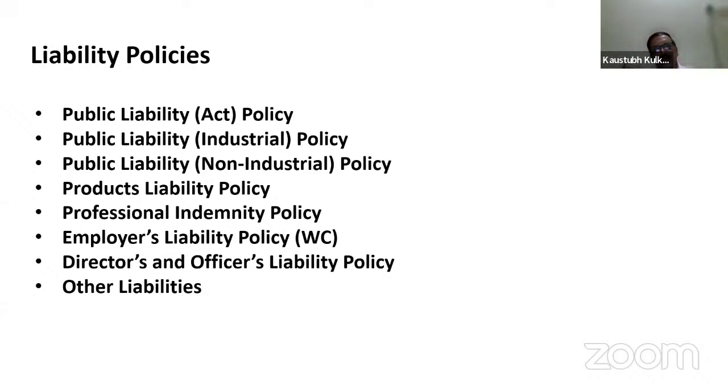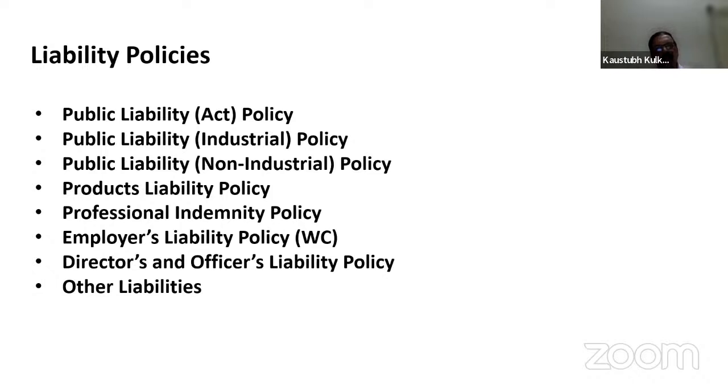What is the maximum amount of compensation? The AOY limit is 15 crore, so 15 crore is the maximum amount which will be paid. But under AOA, it is 5 crore. So you should know these types of tricky questions if they are asked in your examination.